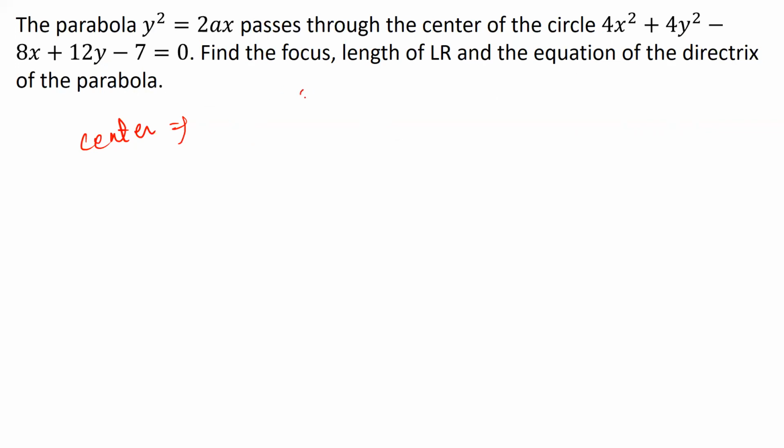So I get x square plus y square minus 2x plus 3y minus 7 by 4 is equal to 0. And now the center is minus g comma minus f, which will be derived from here. If you remember the logic, divide by 2 and change the sign. So 1 comma, 3 divided by 2 and change the sign, so minus 3 by 2. So this is the center of the circle.